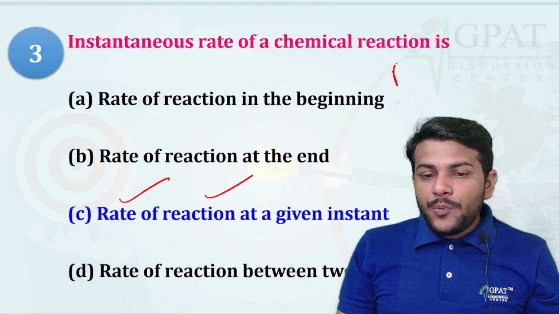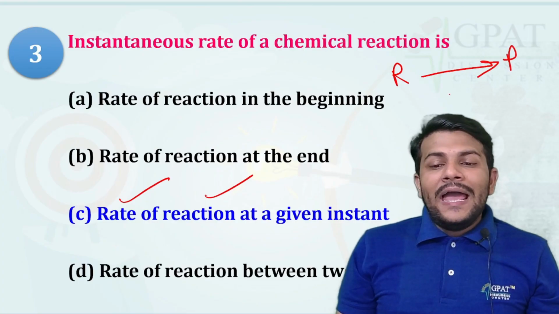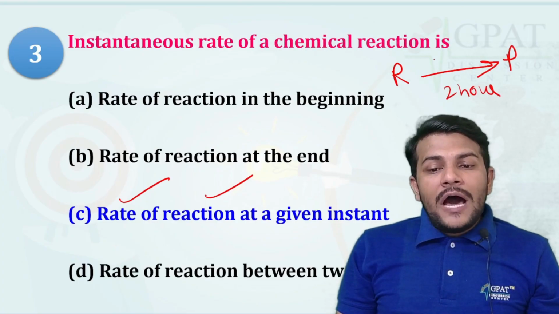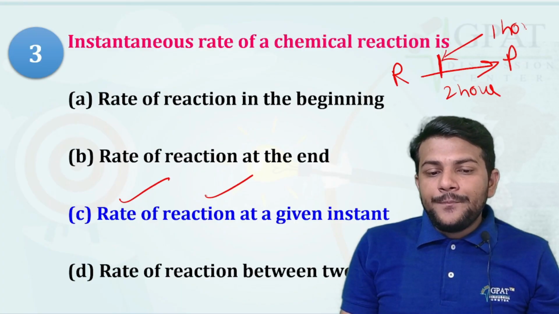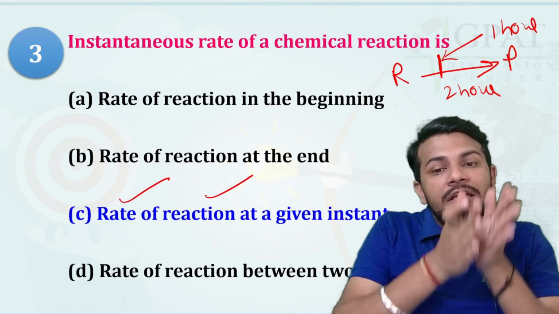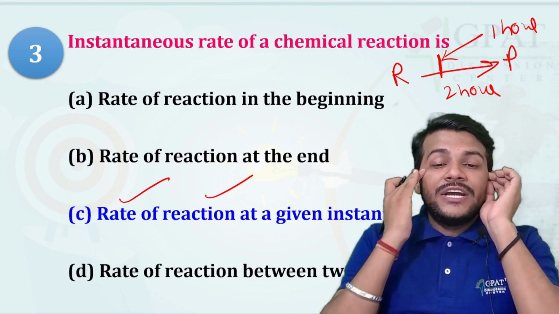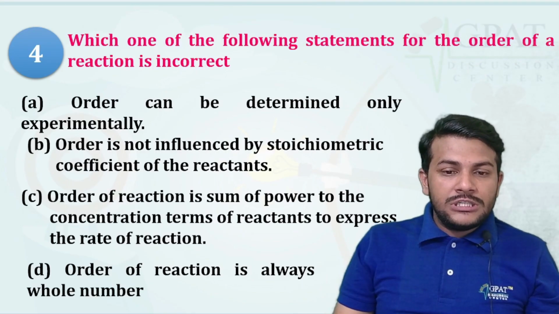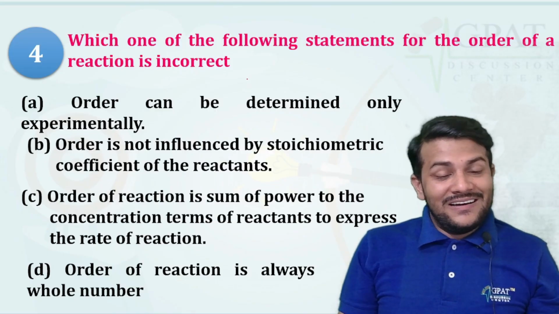Given the instant, suppose our reactant is converted into the product, and it takes around, suppose, 2 hours for the reaction. So I just want to check what is the rate of reaction at 1 hour. So at a specific given instant, the rate of reaction is called instantaneous rate of the chemical reaction. Got it? Moving toward the next question, which of the following statements for the order of reaction is correct?